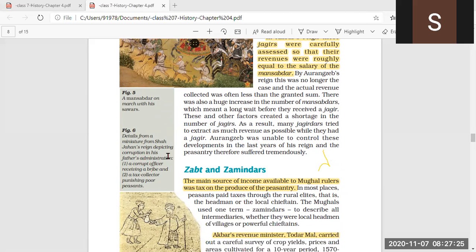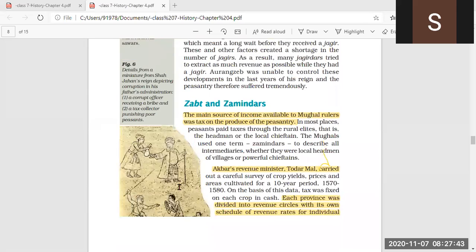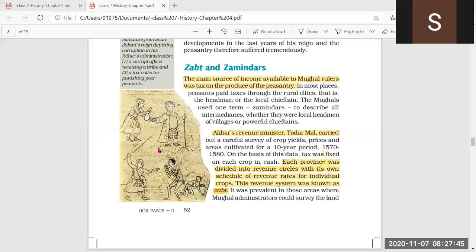That means when Shahjahan was ruling, it depicts the corruption in the administration. First, a corrupt officer is receiving a bribe, and second, a tax collector is punishing poor peasants. So these two things show that corruption was there during the reign of Shahjahan.